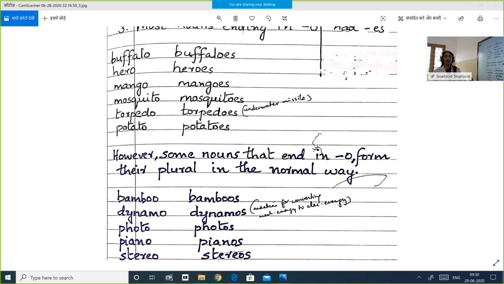Remember, in English, you can't strictly follow a rule. There will be exceptions. Bamboo, bamboos. Dynamo, dynamos. What are dynamos? It's a machine for converting mechanical energy to electrical energy. Dynamo, dynamos. Photo, photos. Piano, pianos. Stereo, stereos. You just have to add s in the normal way to form plurals of these words. No need to add es like what you have done before.